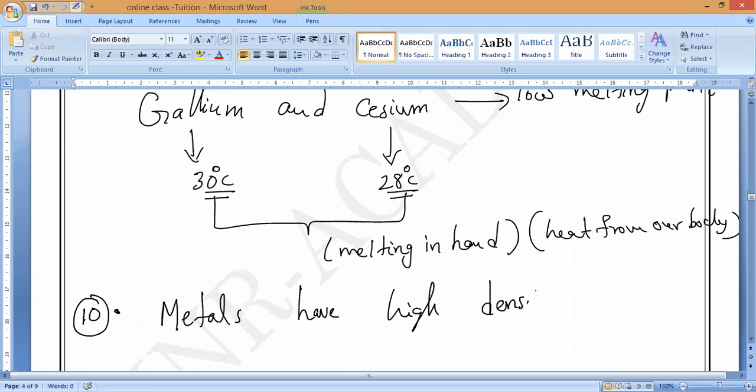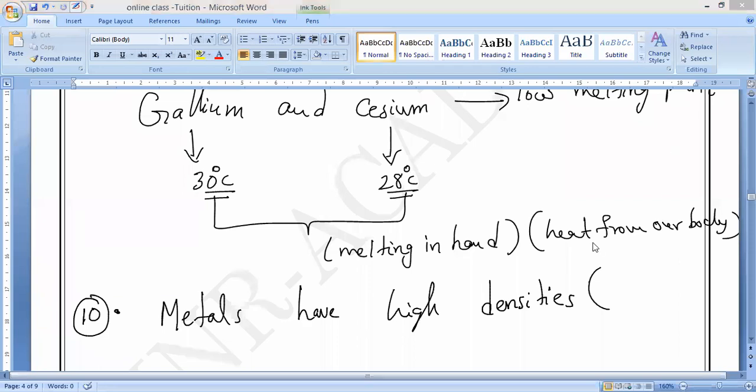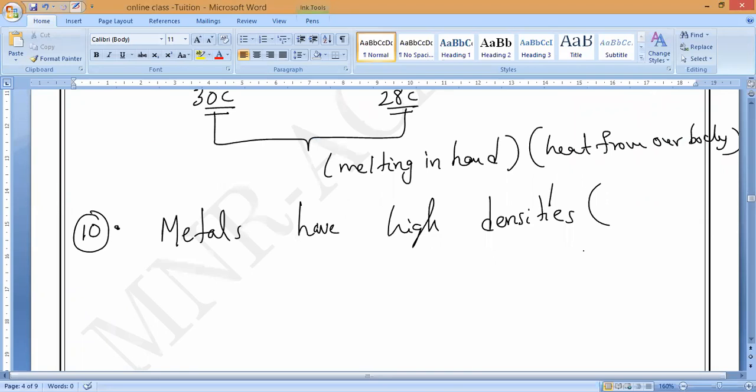What is the density of mercury? Anybody? You may remember. I have only taught you class 9th physics. Metals have high densities. How much is it? 13.6 gram per cubic centimeter. 13.6 gram per cubic centimeter. More than even solid metals, more than iron, more than gold, mercury's density is higher. And mercury is also quite poisonous. If you swallow 1 gram of mercury, you are going to die. That is what you have to remember.